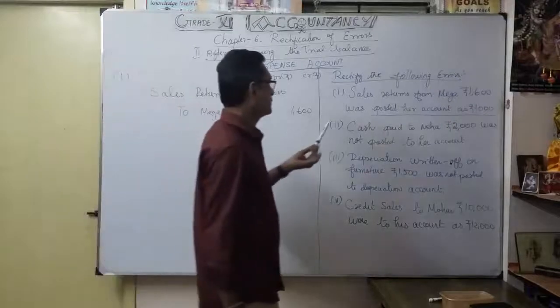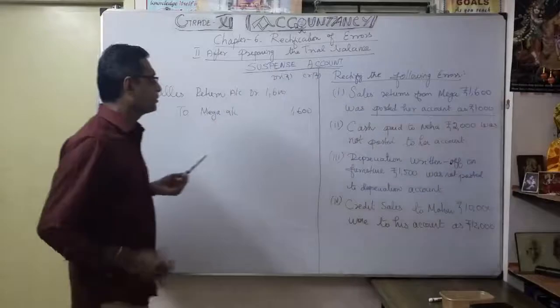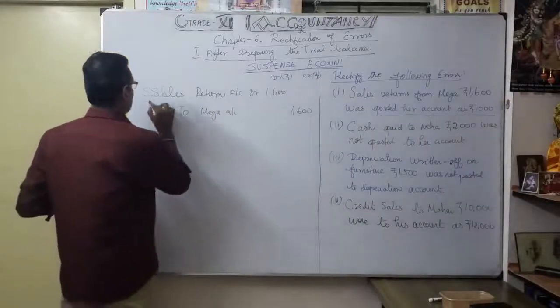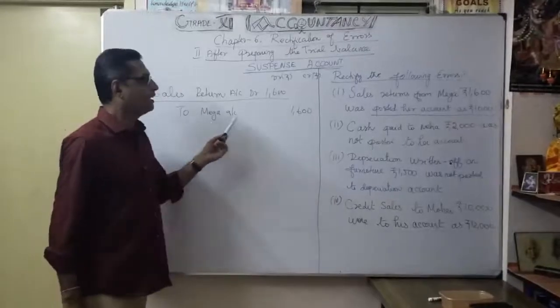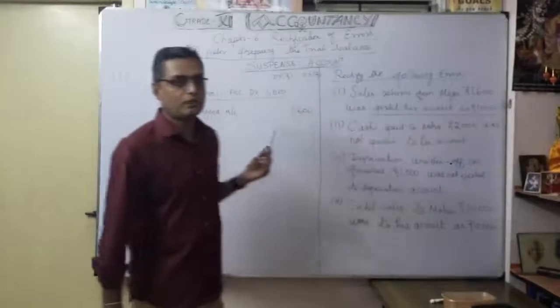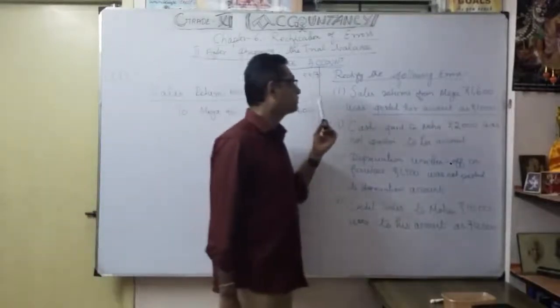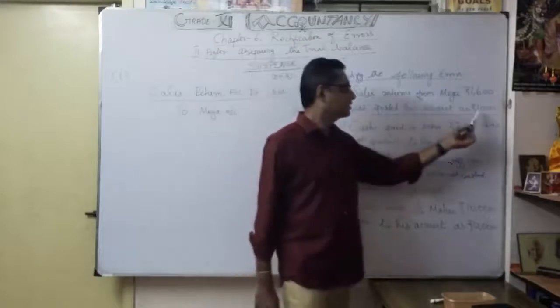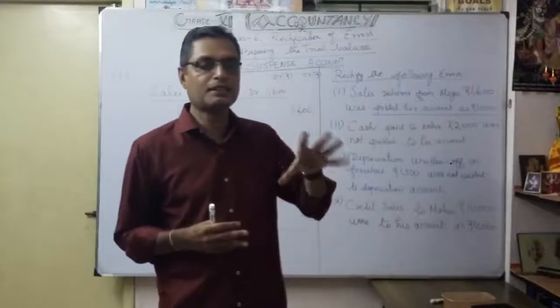But what happened was it was posted to her account as 1000. The sales return they have done correctly, so the debit side is correct. On the credit side, in Mega's account, they wrote only 1000. So what happened here? Credit short. Instead of 1600, they wrote 1000. So how much difference do you have to write? You have to credit that amount.